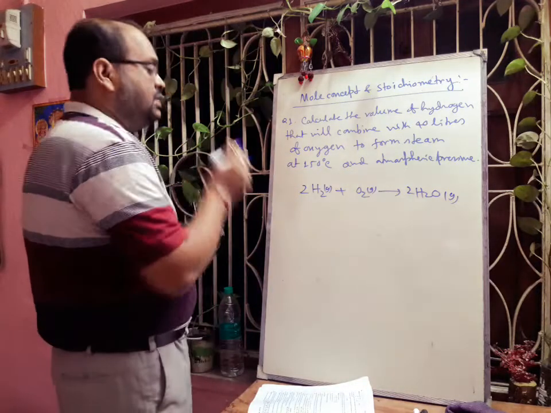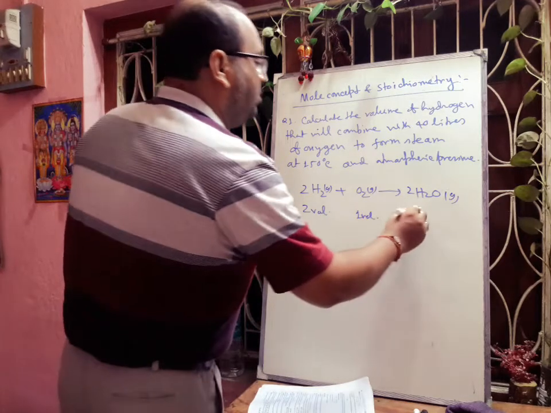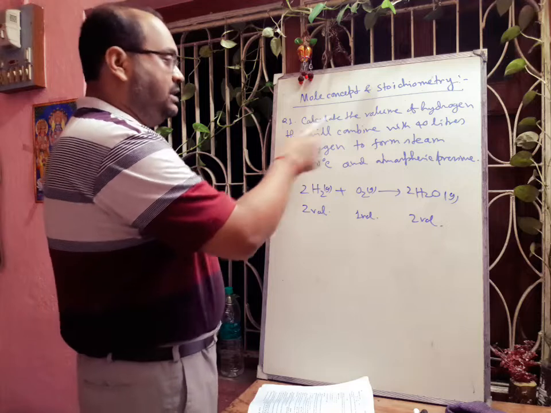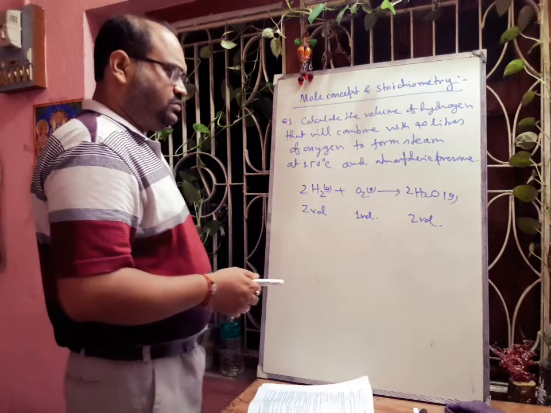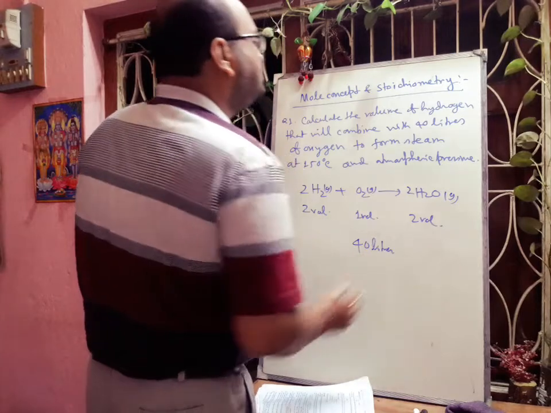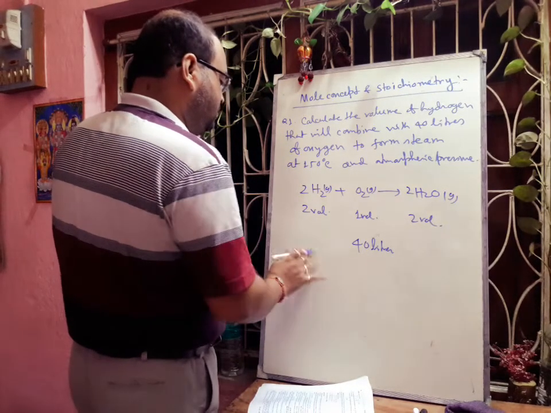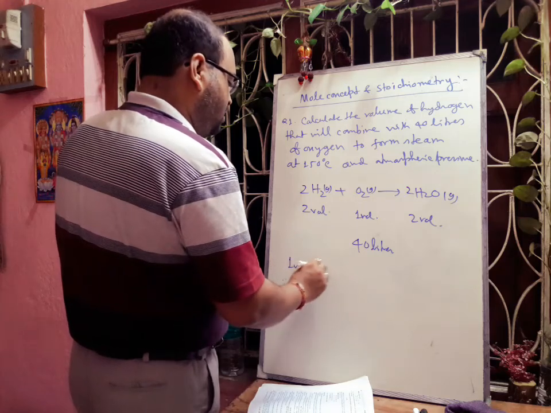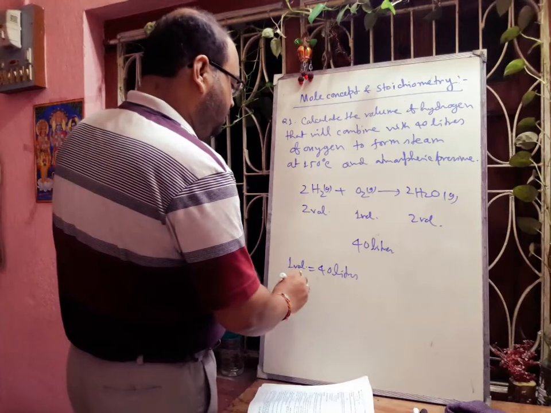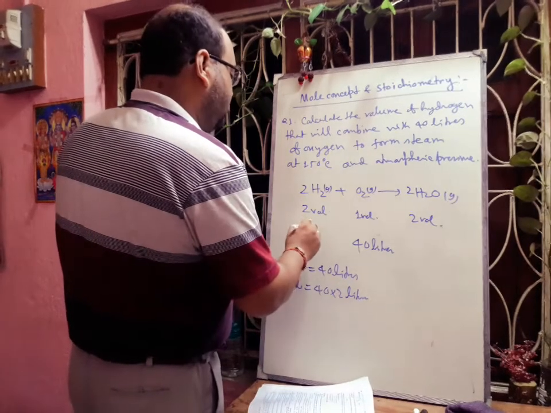Now it is balanced. So two volumes of hydrogen will react with one volume of oxygen forming two volumes of water. Now the question is to calculate the volume of hydrogen that will combine with 40 liters of oxygen. So one volume is equal to 40 liters. So two volumes will be 40 into 2 liters, that will be equal to 80 liters.